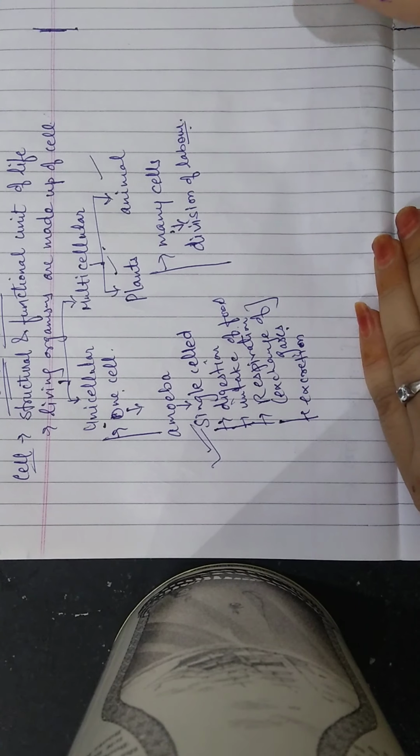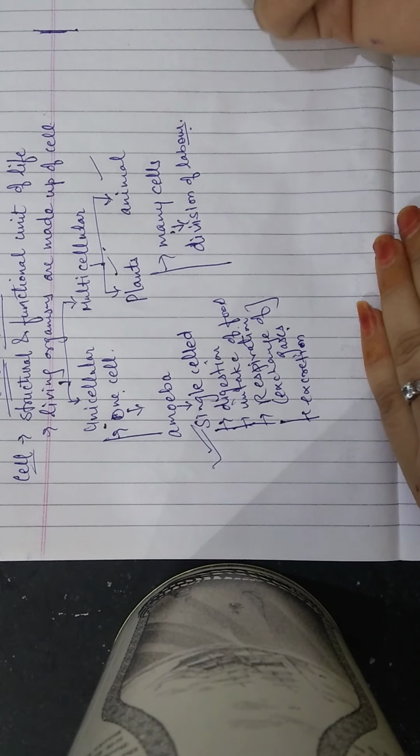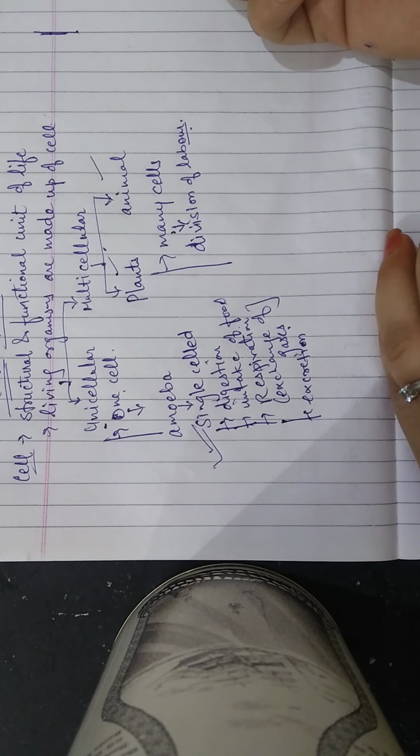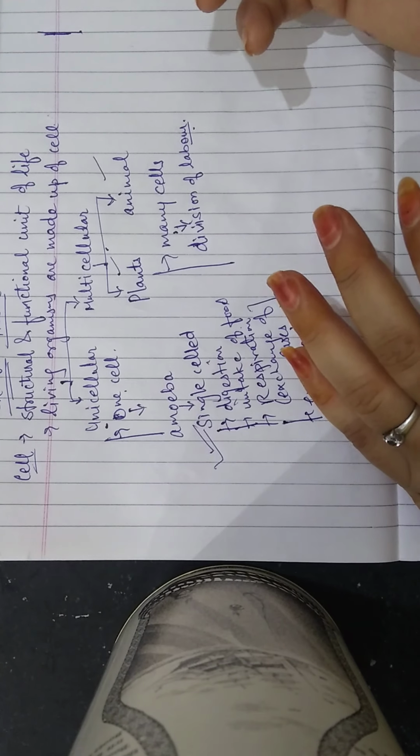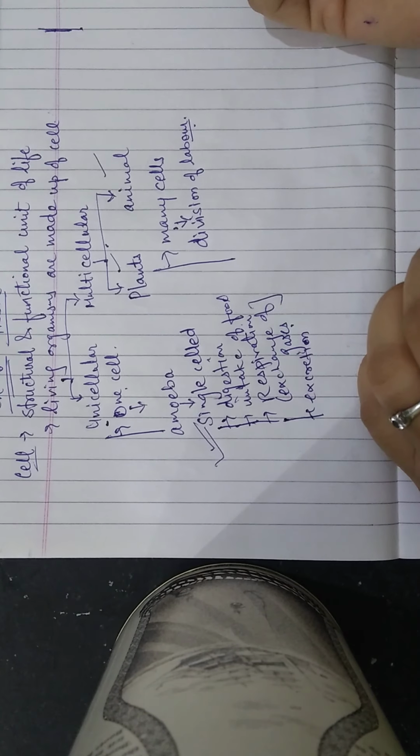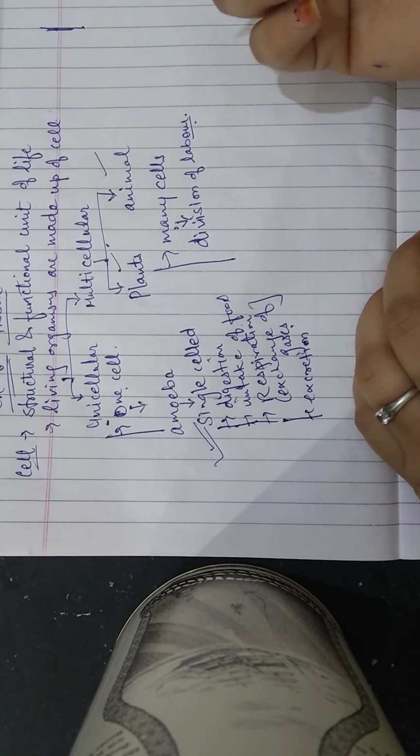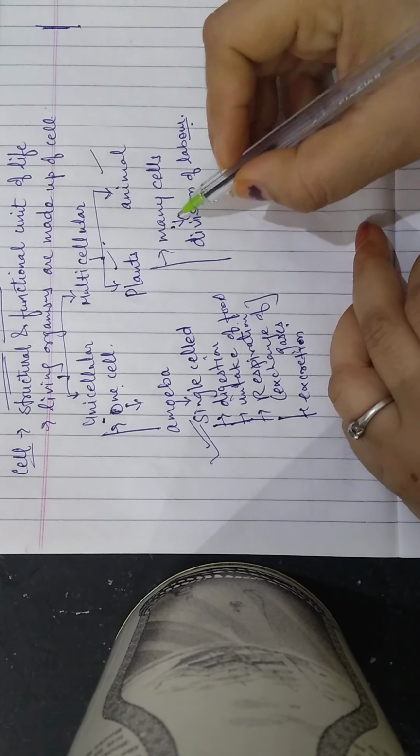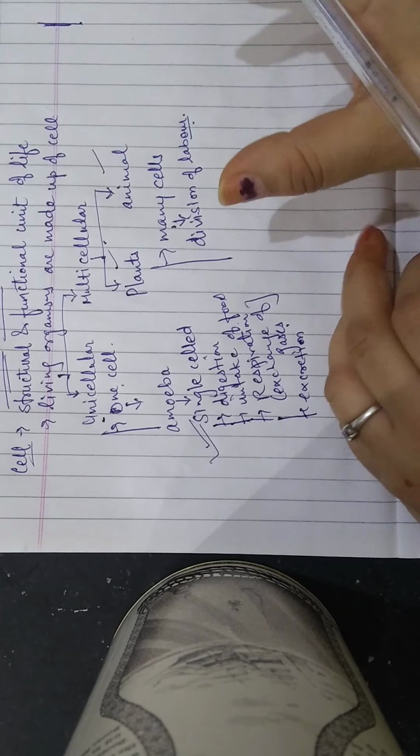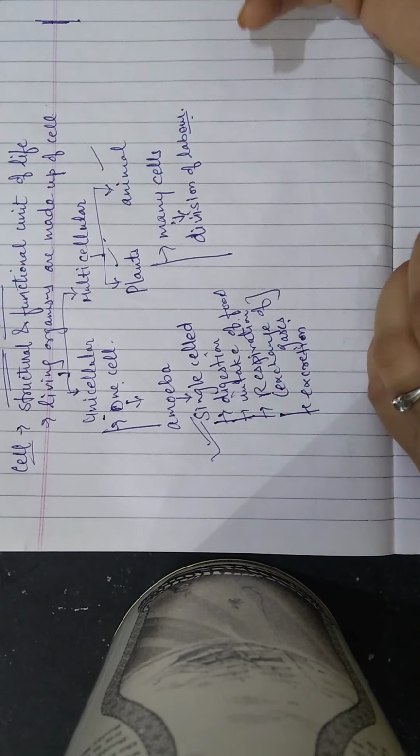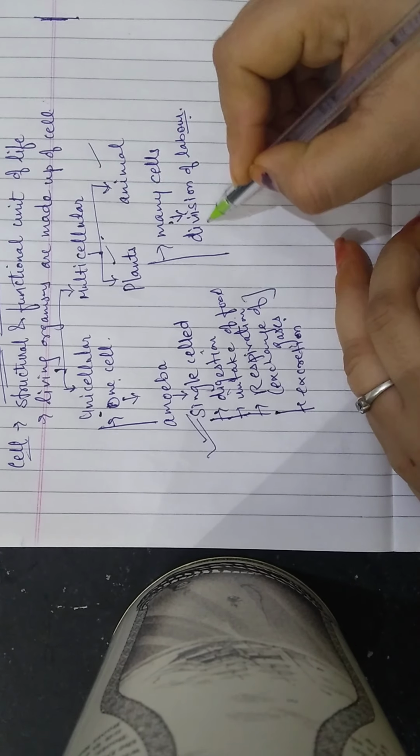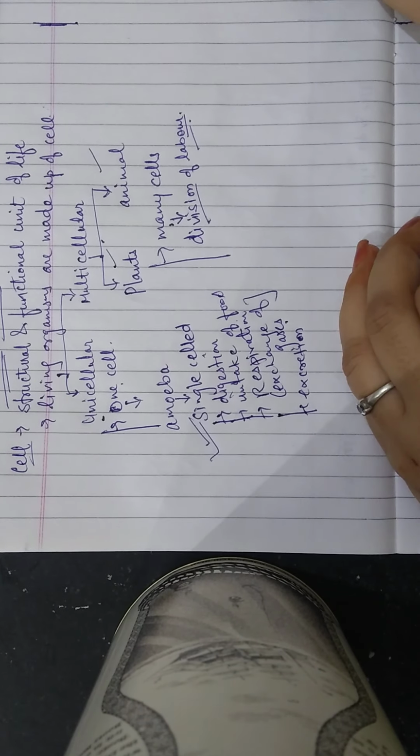Like the cells associated with the digestive system, all are engaged in the digestion work. Similarly, the cells associated with the respiratory system are engaged in the work of respiration. So we can say that in multicellulars there are different cells and they are specialized for a particular function. That's why in multicellulars there is a division of labor.